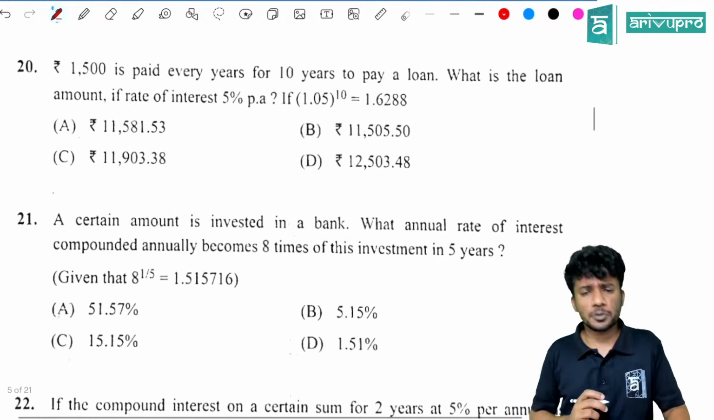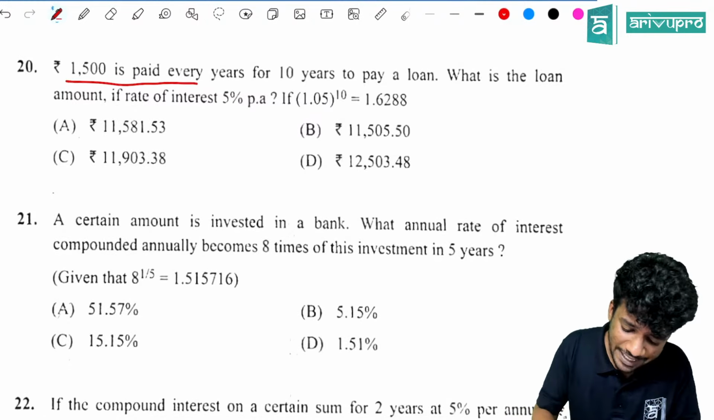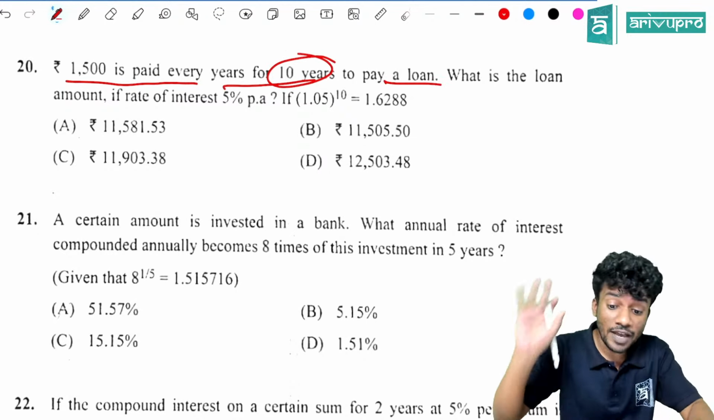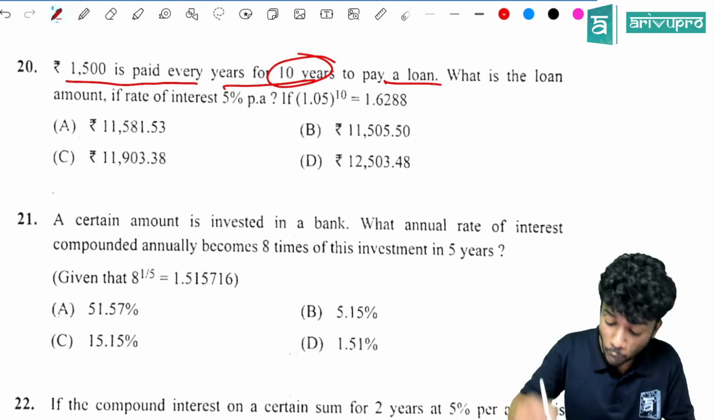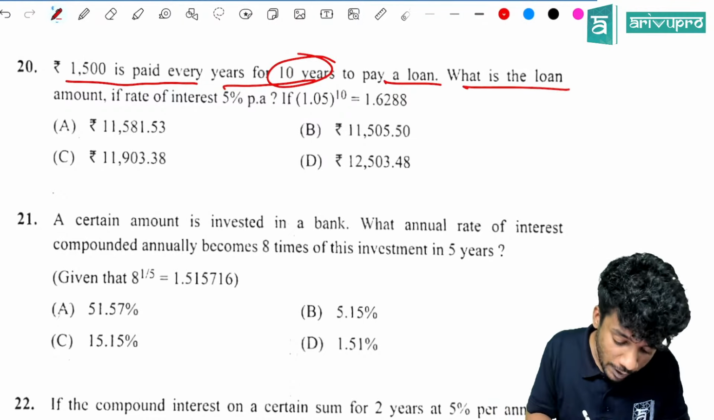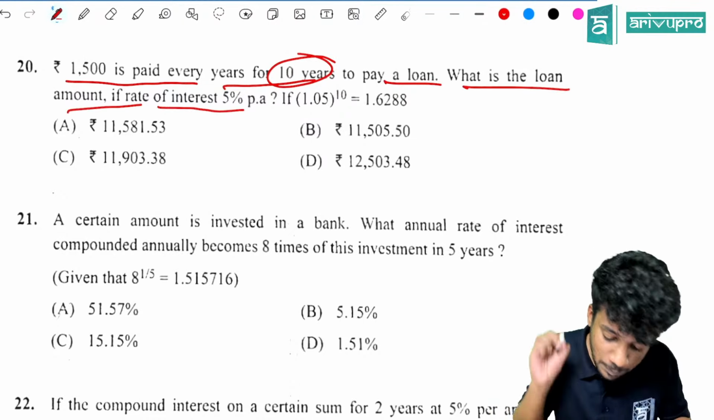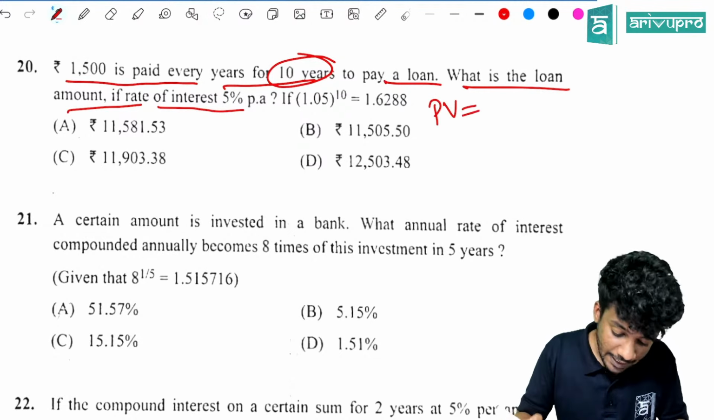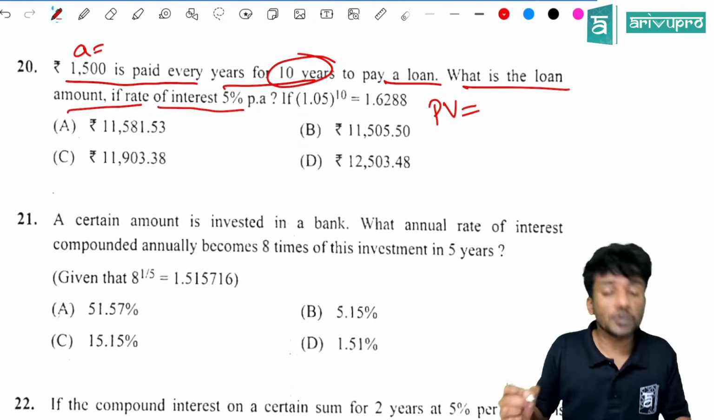Now, the 20th question. 1500 is paid every year for 10 years to pay a loan. Again, whenever you see a loan, what will you find? You have to find PV. Then, what is the loan amount if the interest rate is 5% per annum? So, what is the formula? You need to find PV. A is given. A is equal to 1500.